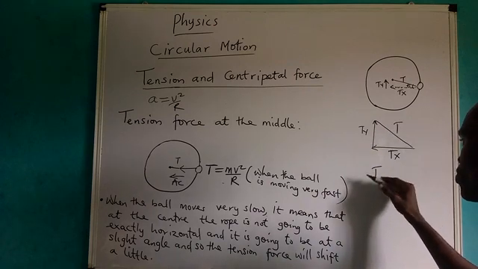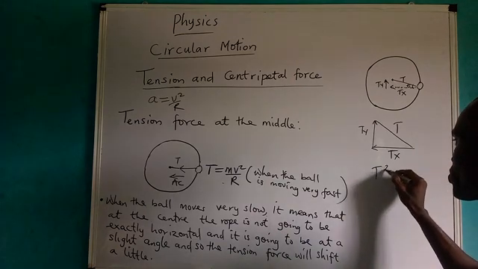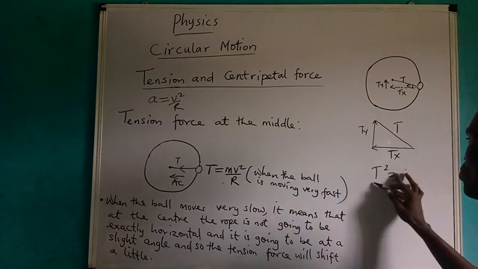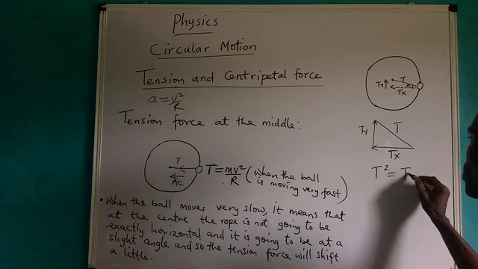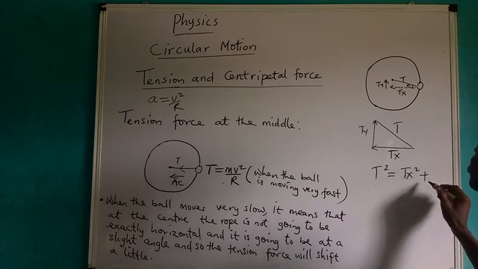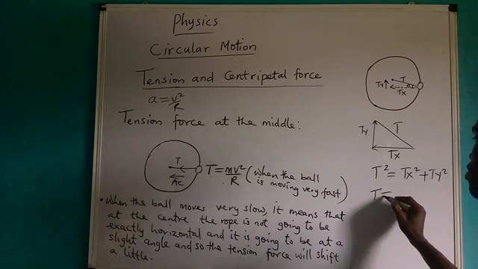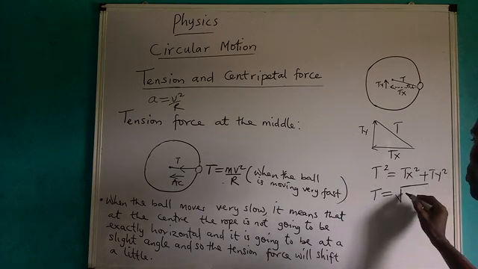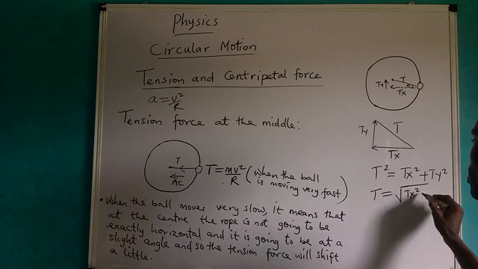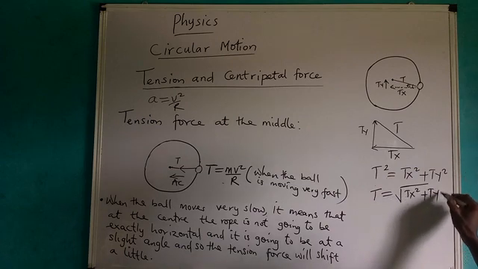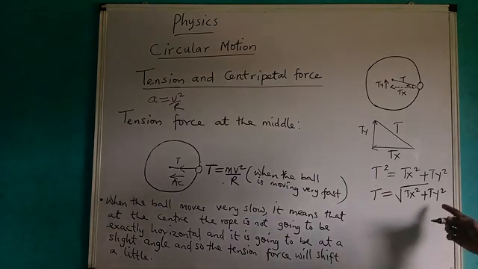Remember what Pythagoras theory states? The square of the hypotenuse is equal to the sum of the squares on the other two sides. And the other two sides are Ts and Ty. To find your T, find the square root of both sides, which becomes the square root of Ts square plus Ty square. Please take note of this. This is what we are going to have here.